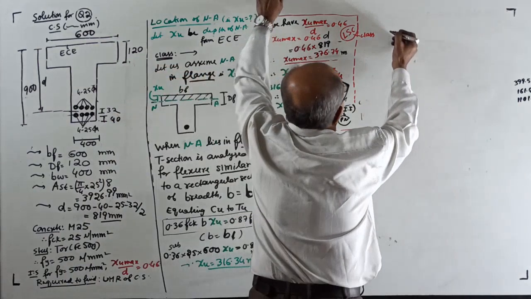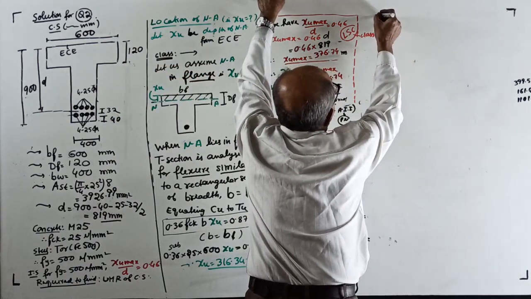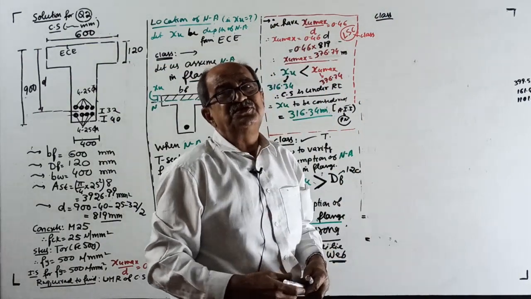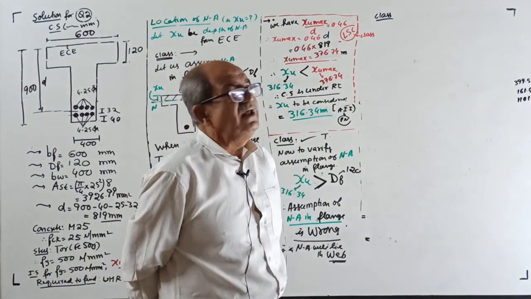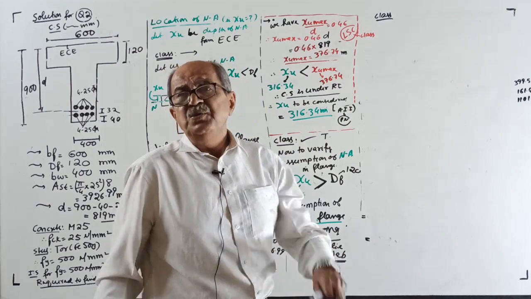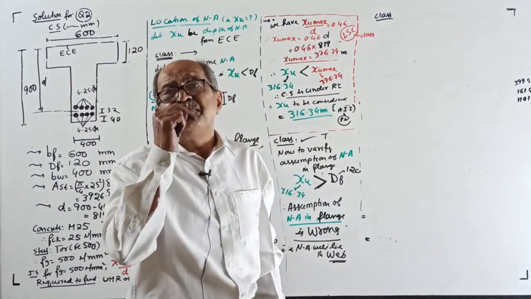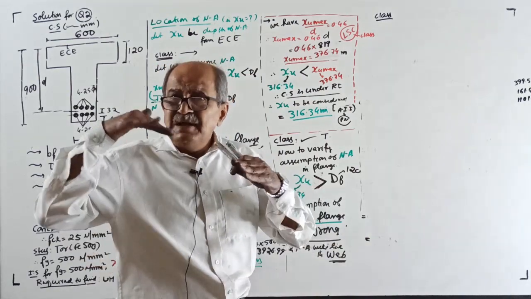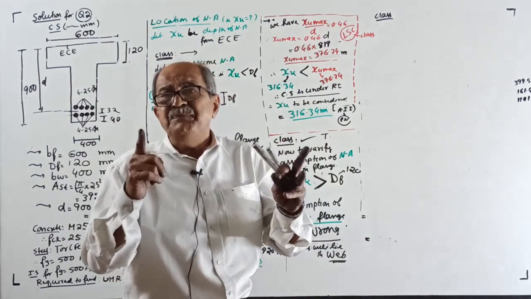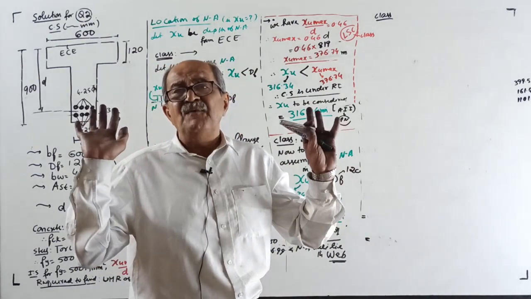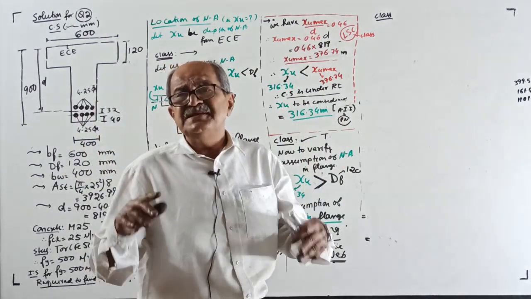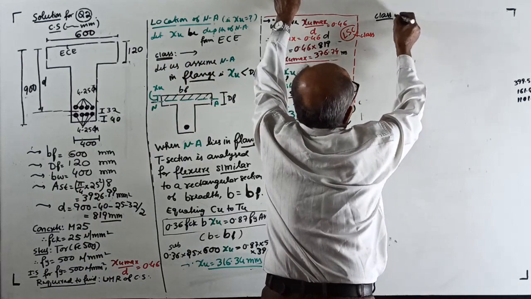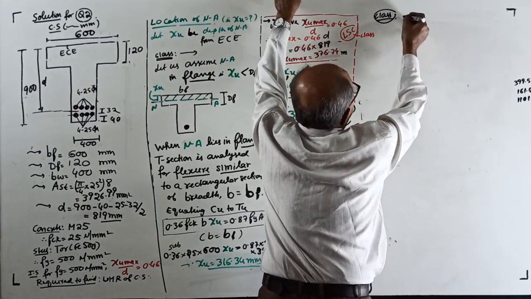Now, write a note if you want, class. See, the procedure is given. Now consider neutral axis in the web. When neutral axis comes in the web, there are two types, type A or type B. Always in systematic order, first try type A. If it clicks, well and good. Suppose the assumption is wrong, go to type B.